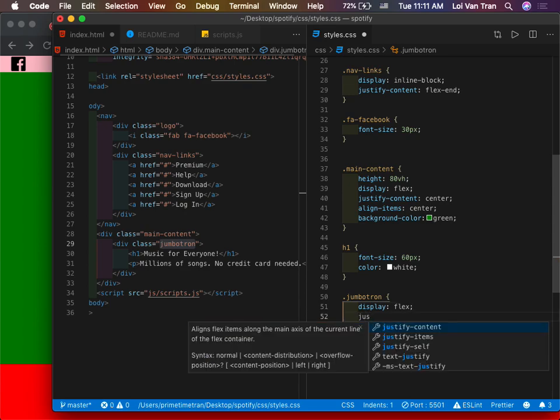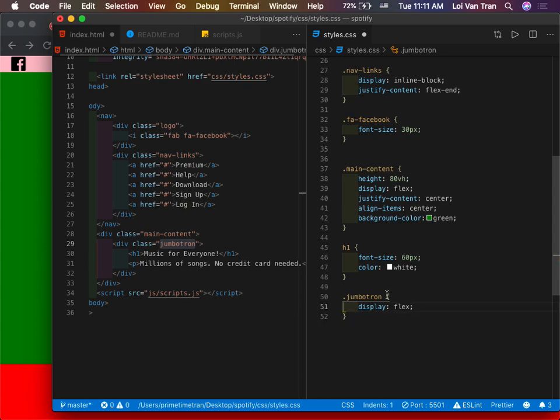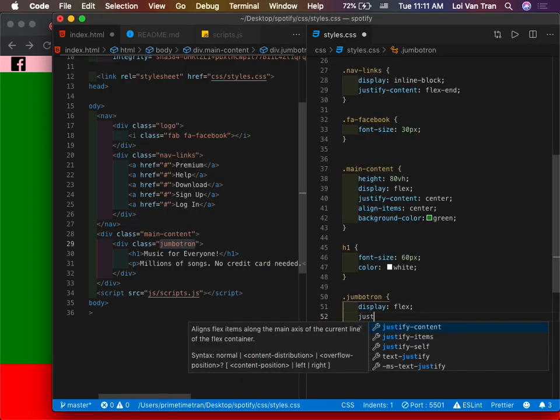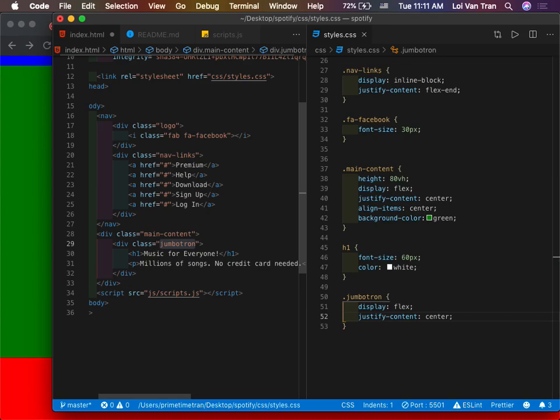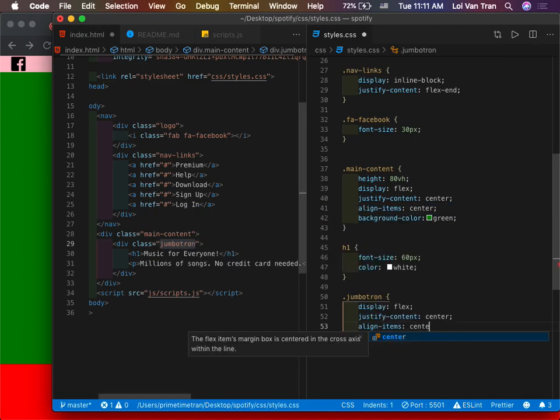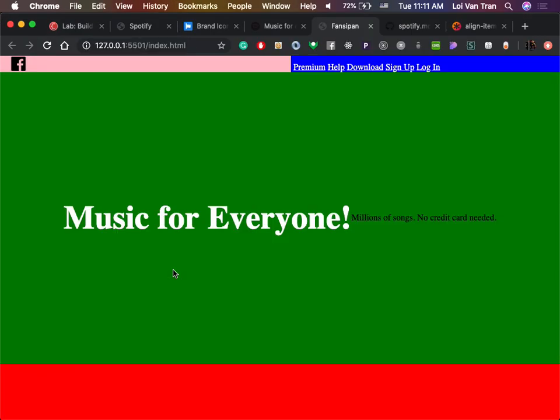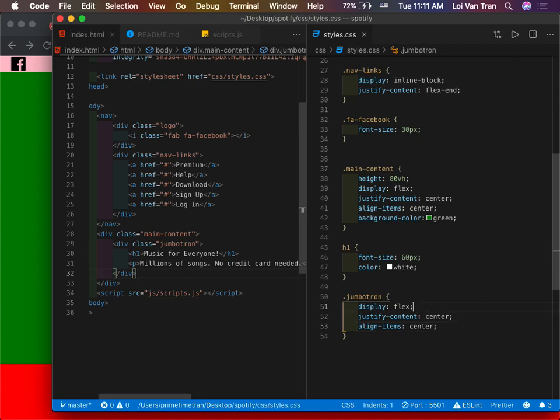So we can say justify content. Once again, guys, if I do display flex, it doesn't actually do it yet. We need to do more. So say justify content, center. That didn't work, so we need to do align items, center. Oh, my bad. The reason why this is doing it is because whenever we do display flex, it always works from left to right first.